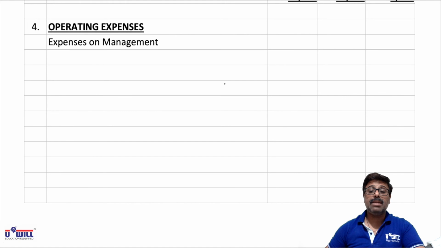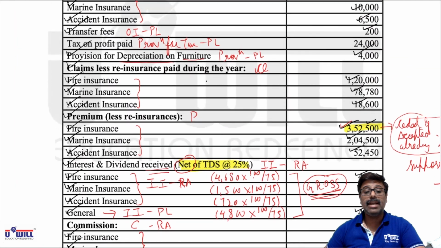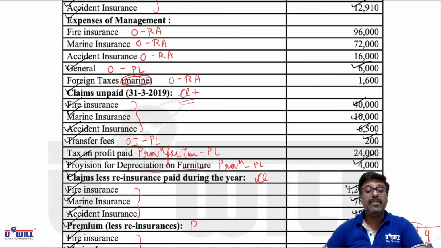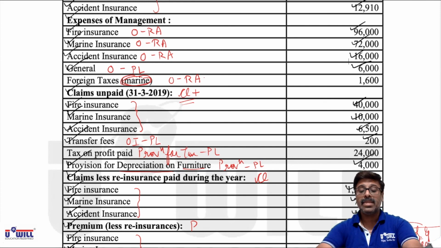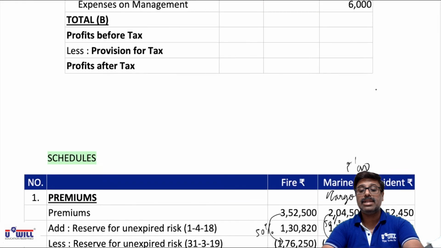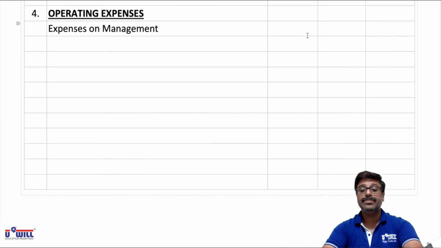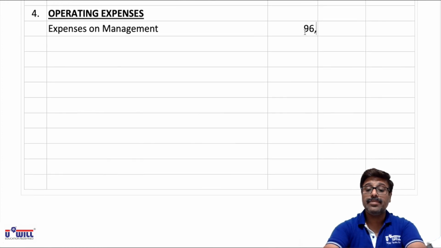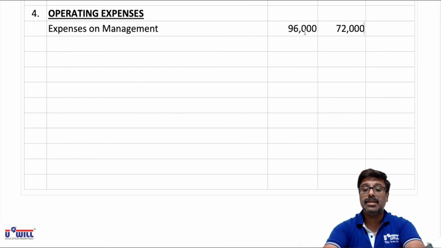Now what all amounts are marked for fire, marine and accident? For fire insurance 96,000, for marine insurance 72,000, and for accident insurance 16,000. All of it down.